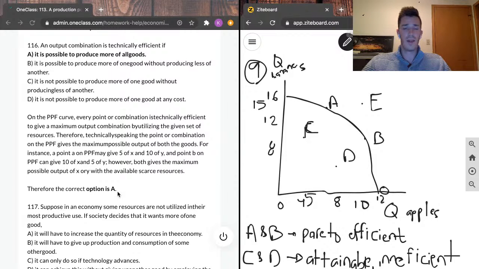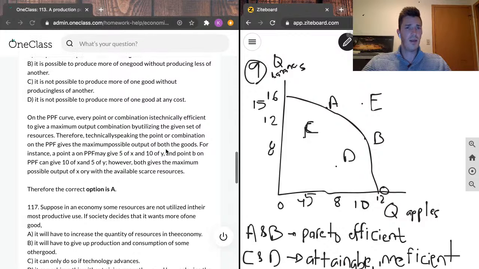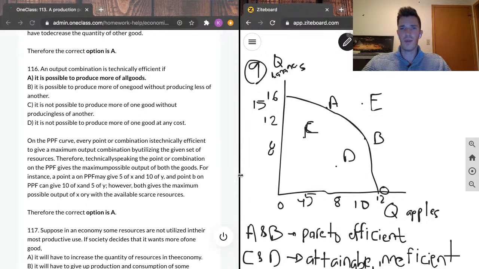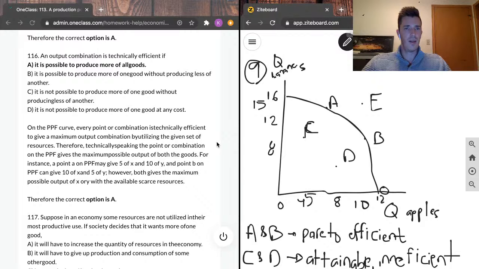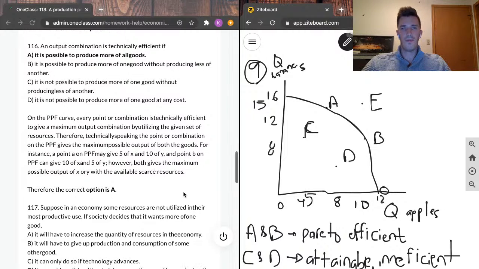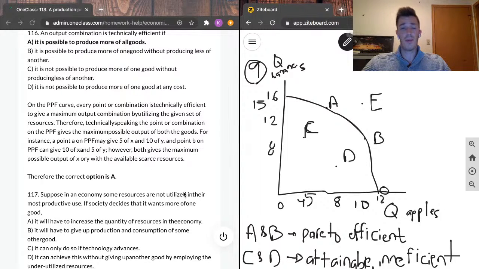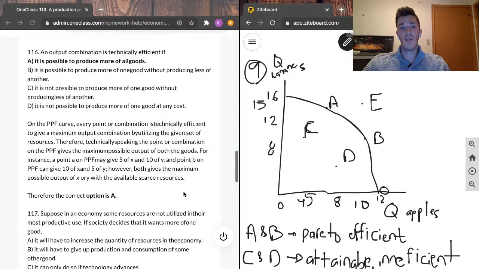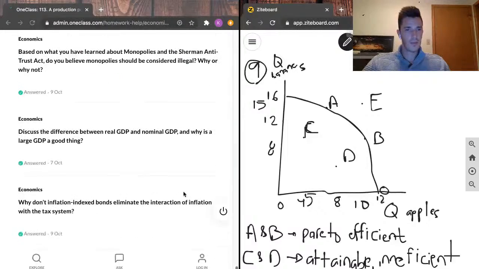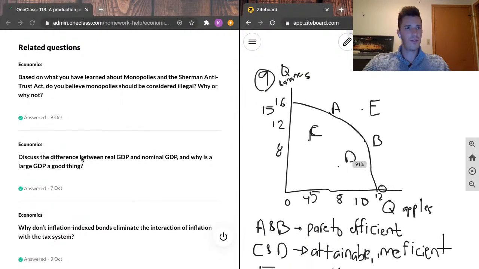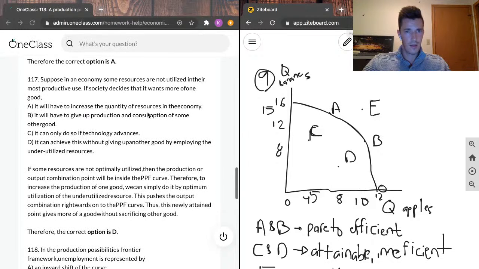I think they've written the incorrect answer, but had the correct write-up. So technically efficient is synonymous here with Pareto efficient, where it's any point along the line, which would mean that the correct answer would be, it would not be possible to produce more of one good without producing less of another. So I believe that the correct answer is C here. But their write-up was correct in where they said, therefore, technically speaking, the point of combination of the PPF gives the maximum possible output of both the goods. So I'm going to wrap that up here, because I feel like, let me look through the rest actually.